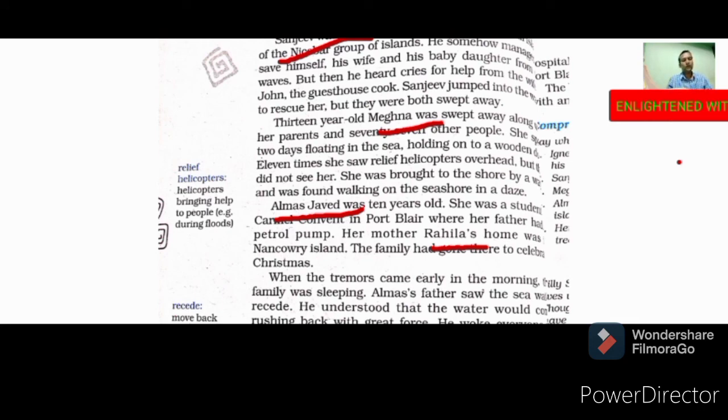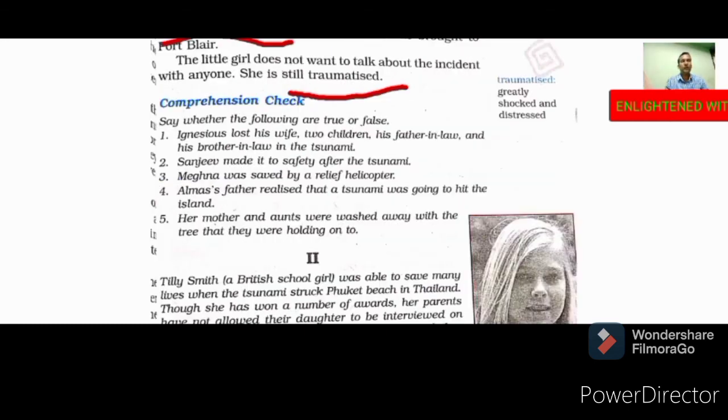The little girl does not want to talk about the incident with anyone. She is still traumatized because she lost her family members, and also she witnessed dreadful waves. Traumatized means greatly shocked and distressed. What she saw there was unprecedented, not possible for her to forget at once. So this is the story of this lesson, part 1. I hope you will try to understand this with the help of the meaning of the words.